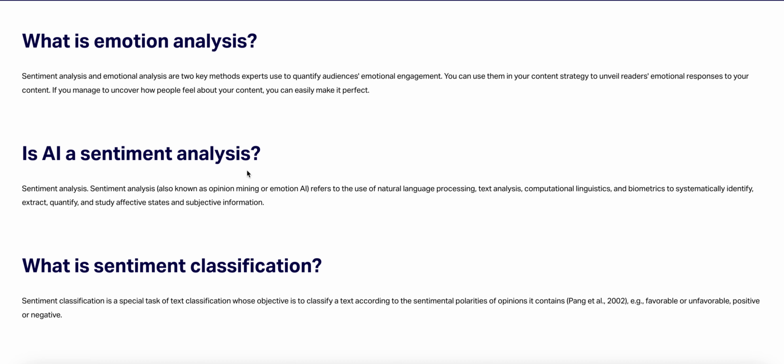Is AI a sentiment analysis? Sentiment analysis, also known as opinion mining or emotional AI, refers to the use of natural language processing, text analysis, computational linguistics, and biometrics to systematically identify, extract, quantify, and study affective states and subjective information.